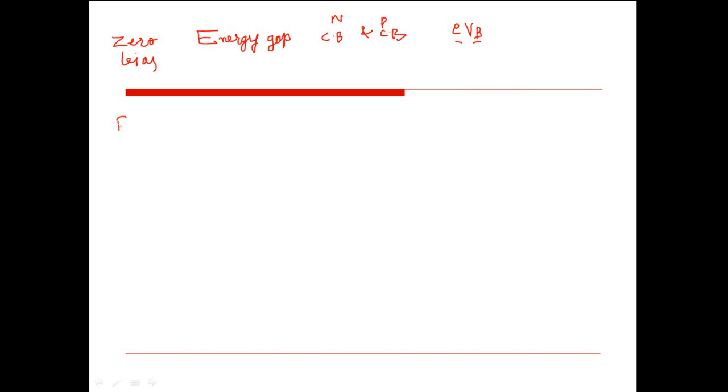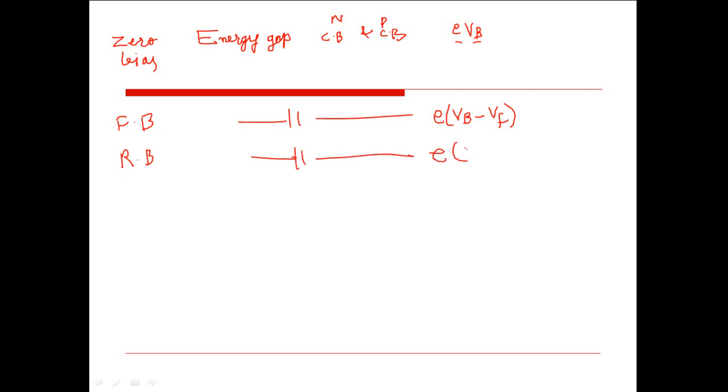while for forward bias, this amount of energy gap is reduced. It is reduced by an amount which is E into VB minus VF, where VF is the forward potential, while in reverse bias mode, this energy gap is increased by an amount which is E into VB plus VR. Is this clear? Please note down this. These are important from MCQ type examination.